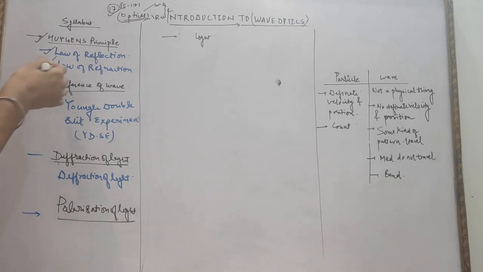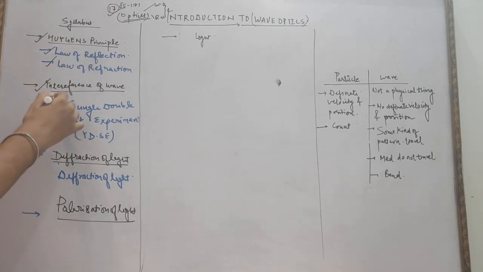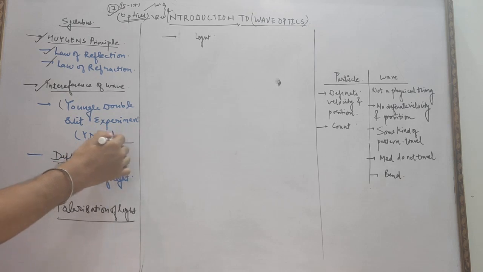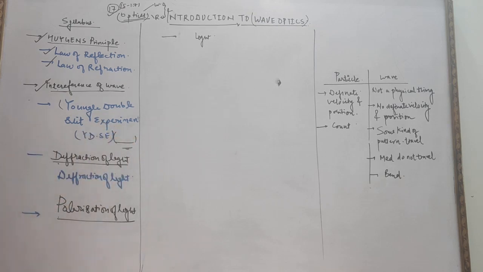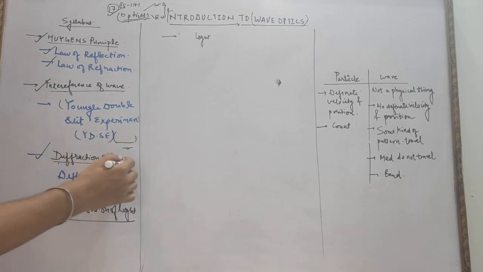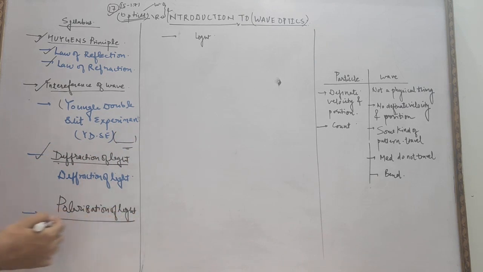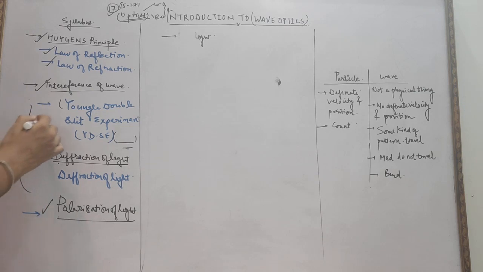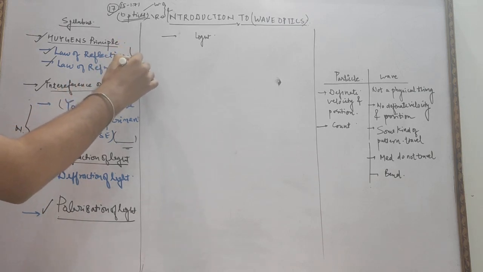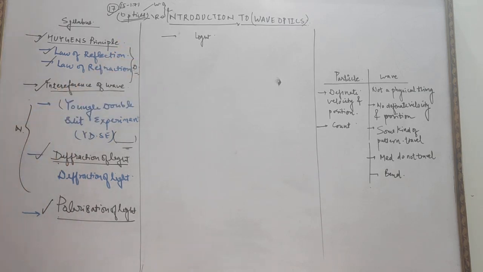This is the second chapter of wave optics, in which we will study Young double slit experiment and numericals based on it. The third chapter is diffraction of light, and the fourth chapter is polarization of light. The numericals will be asked only in these three chapters, and from here only the derivation will be asked in our board exam.